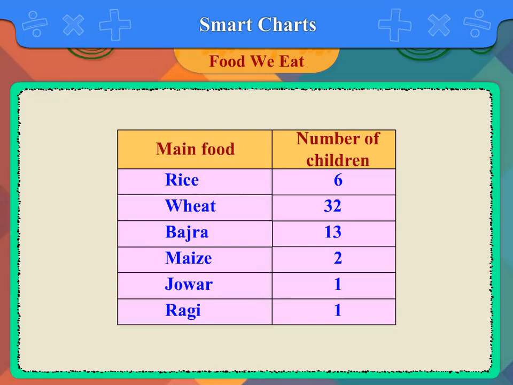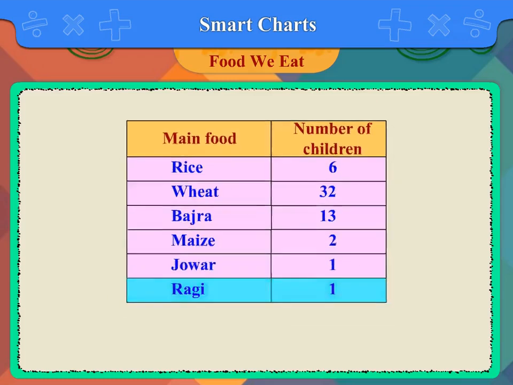The number of children eating rice is 6. Wheat is 32. Bajra is 13. Maize is 2. Jowar is 1. And ragi is 1.